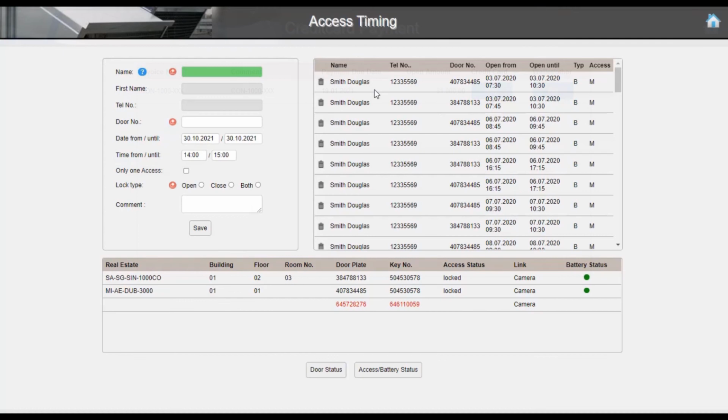FaMe also supports different access management concepts: traditional key management or electronic access solutions. Different access management systems can be linked with the FaMe system, also in combination with a CCTV management.